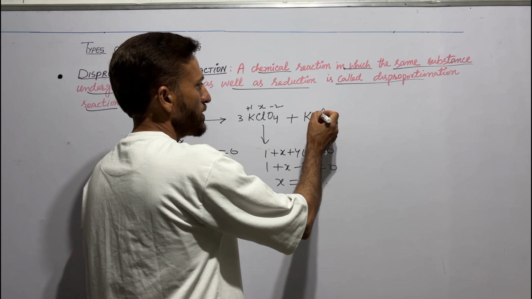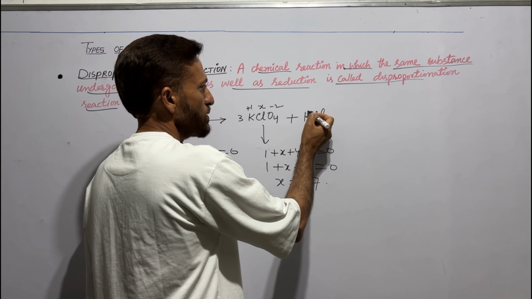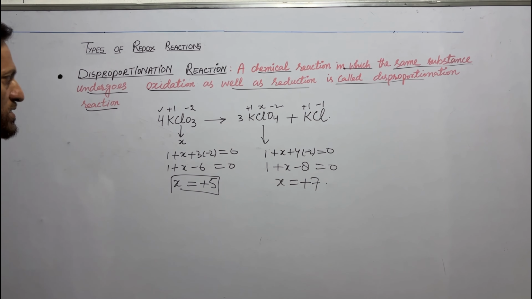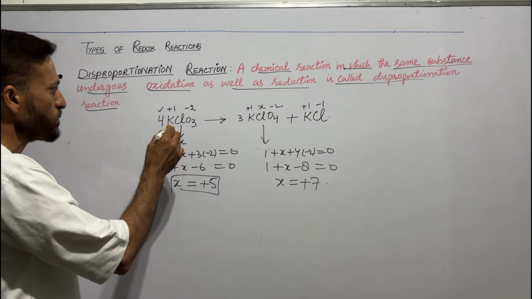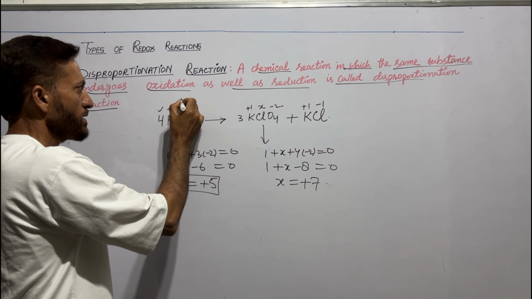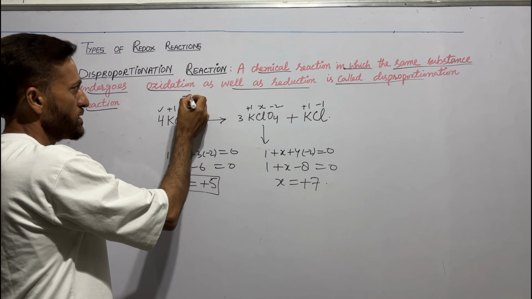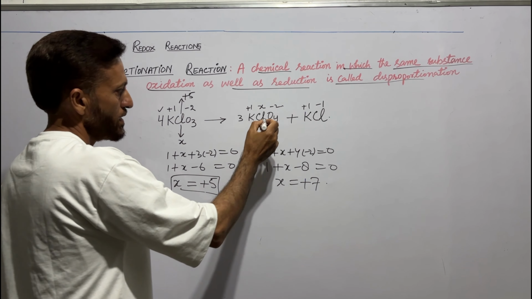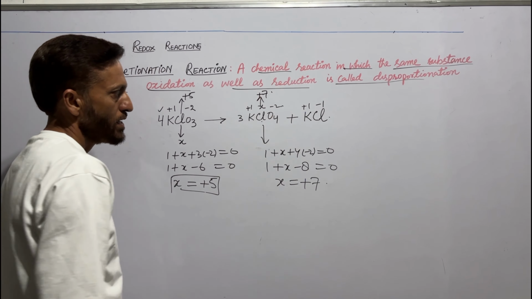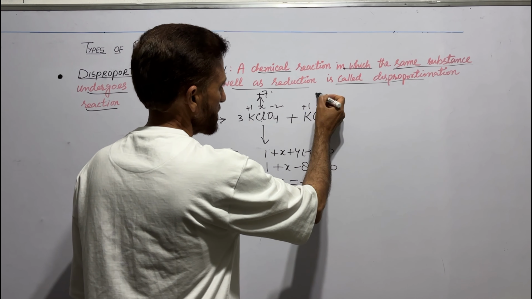Let us calculate the oxidation number of potassium and chlorine in KCl. This belongs to group first, +1, and this is -1. We see that oxidation number of chlorine in KClO3 is +5. Here it is +7. And here it is -1.